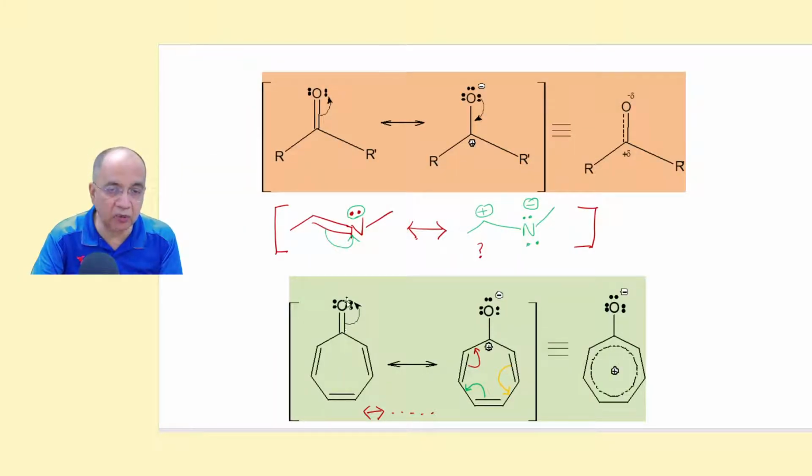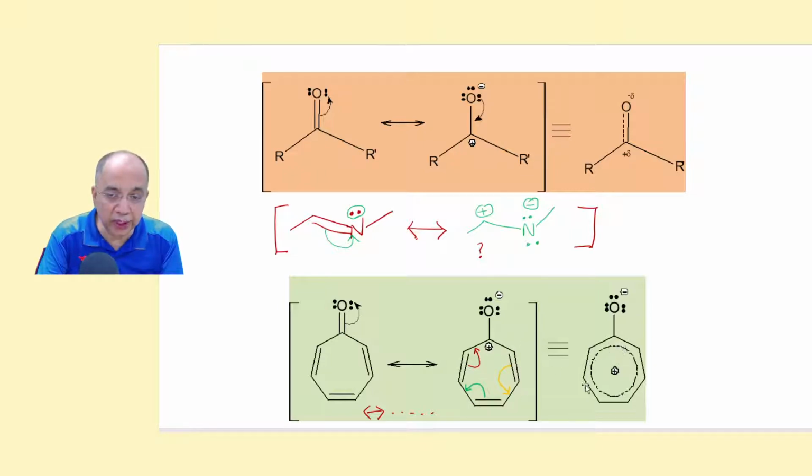This is carbon, this is oxygen. So after polarizing this pi bond, plus minus, we discover there is an allylic carbocation pattern. So this will come here, plus charge will come here. Then again we discover another allylic pattern, this will come here, plus charge will come here. And again we discover another allylic pattern, the pi bond will come here, plus charge will come here.